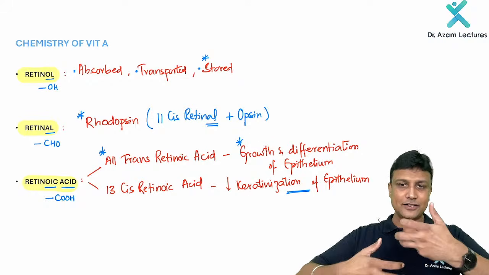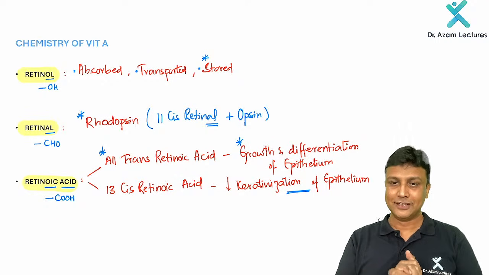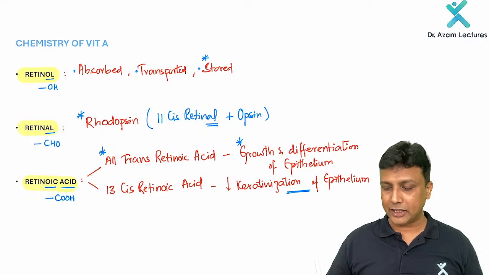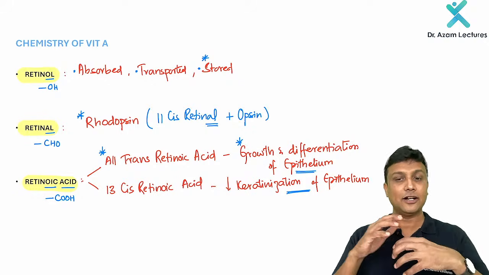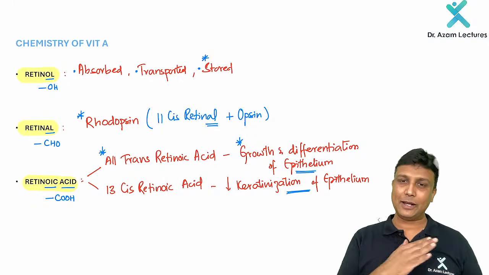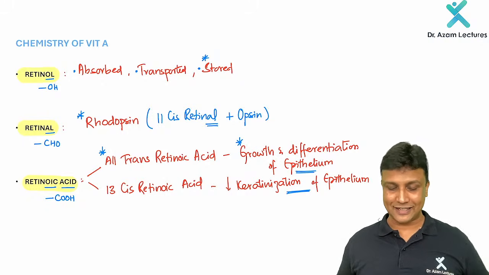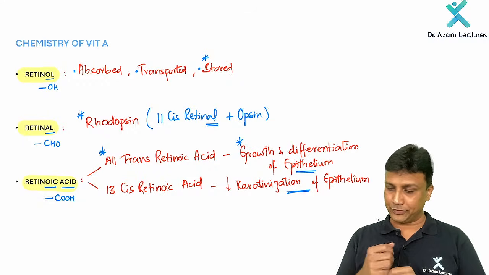So the keratinization will increase in the sclera, the Bitot spot I just told you about. That is why this is very important. And if growth and differentiation of epithelium does not happen, then obviously the epithelium on the surface of our skin is not growing and differentiating. So remember what is going to happen: the skin will be dry, rough and scaly. These are all the points you have to revise for your vitamin A topic.